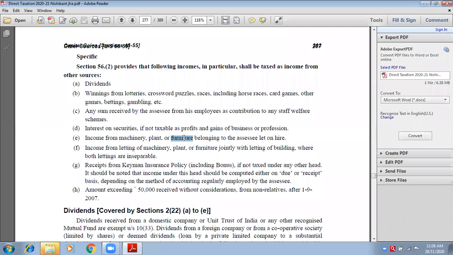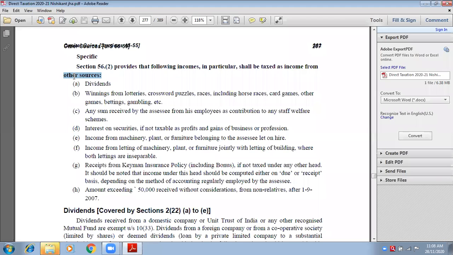So if you are giving a well furnished house with furniture and home appliances, you are giving these assets also on rent and you are charging extra rent for them. So that extra rent which is charged for these assets will be shown in income from other sources.